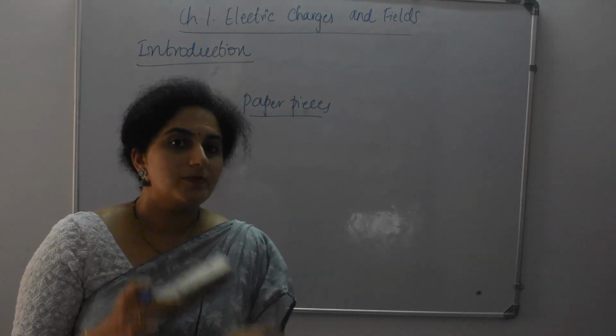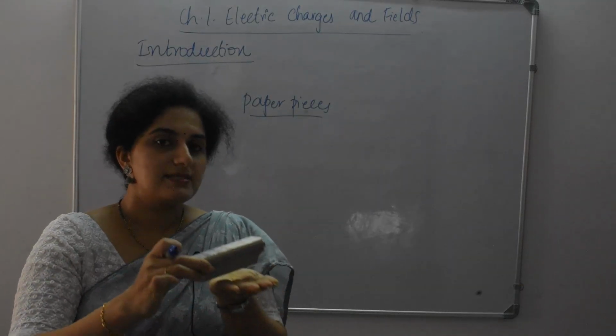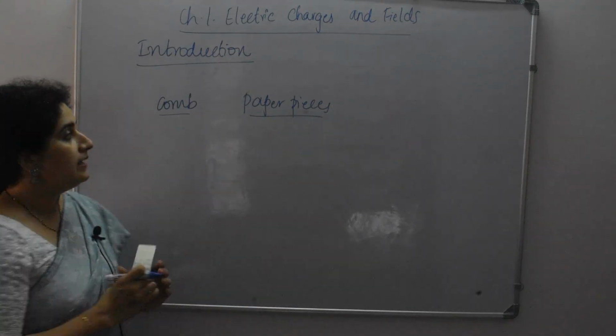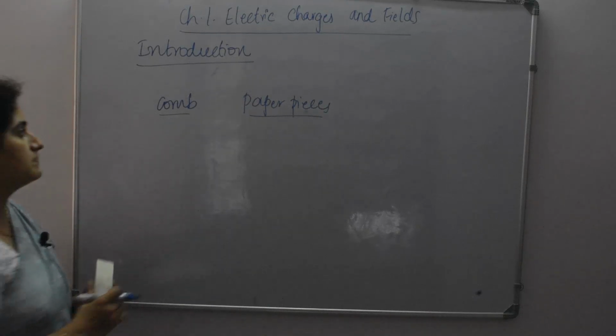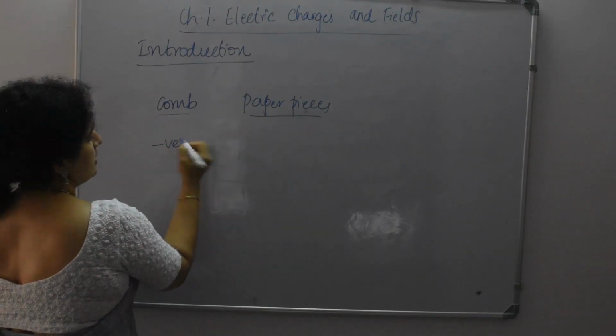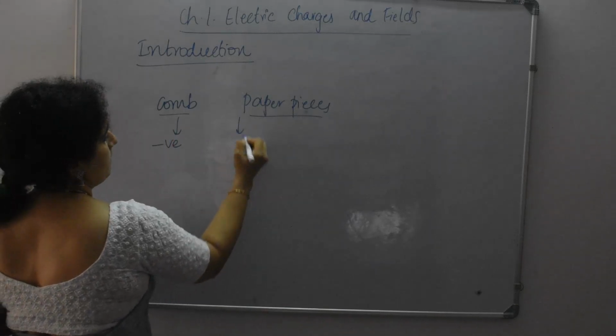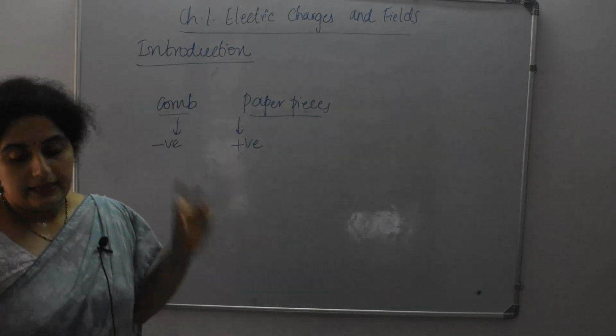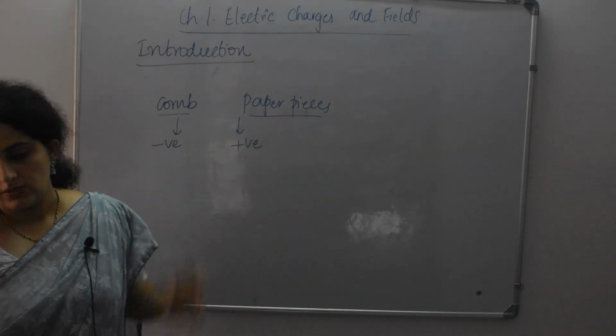You will observe that these paper pieces are slightly attracted towards this plastic comb. Now we say that this plastic comb will take negative charge and these paper pieces will have positive charge. Negative charge and positive charge.